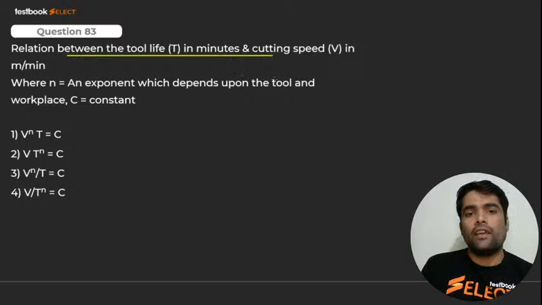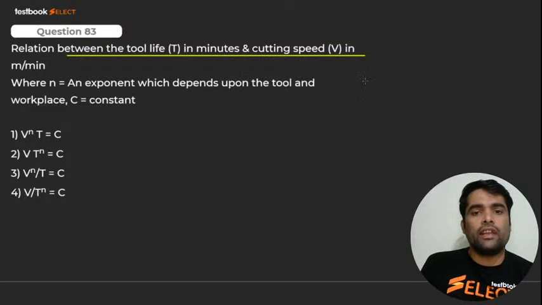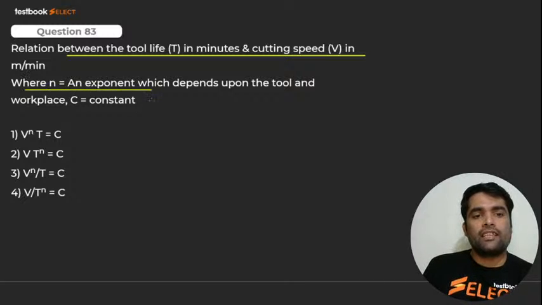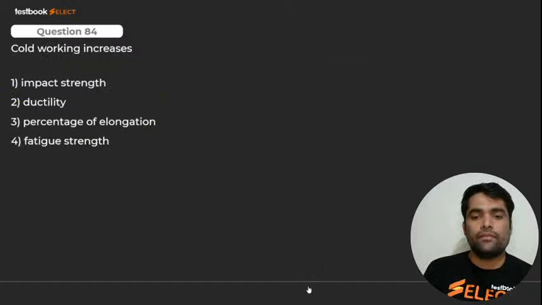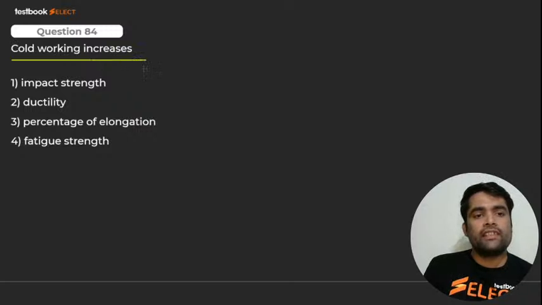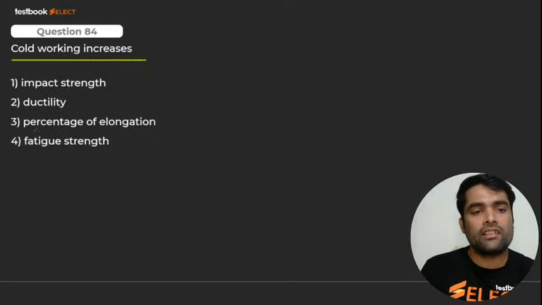Relation between the tool life in minutes and cutting velocity in meter per minute, where n is an exponent. What is it, child? Taylor's equation: V raised to power T^n is equal to C. Right? Which one is it? Number 2. 83. Cold working increases, my dear, what? Fatigue strength, percentage of elongation, ductility, impact strength.